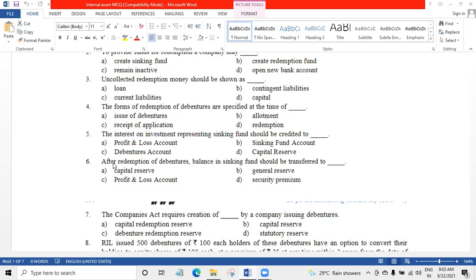Number 6, after redemption of debentures, balance in sinking fund should be transferred to dash. Balance in sinking fund, that means after making tally of sinking fund debit and credit, you will get a balance that will be transferred to general reserve. DRR account debit to general reserve. Okay.